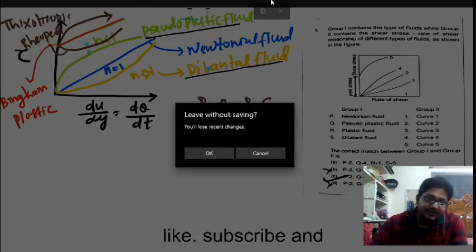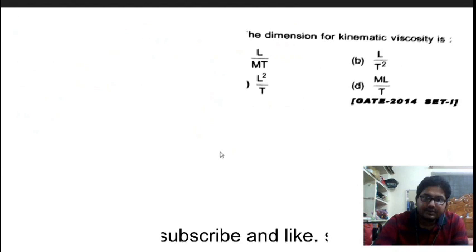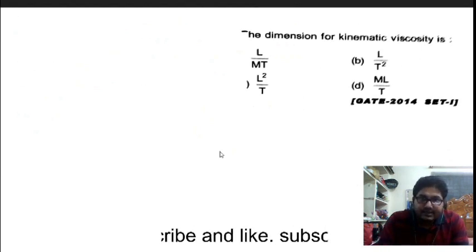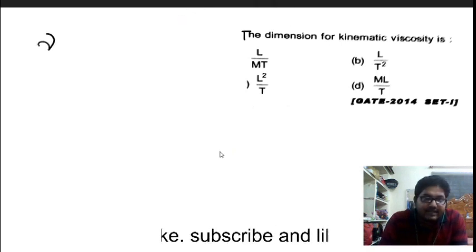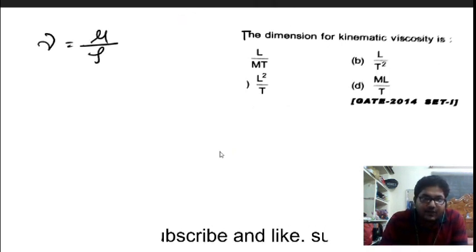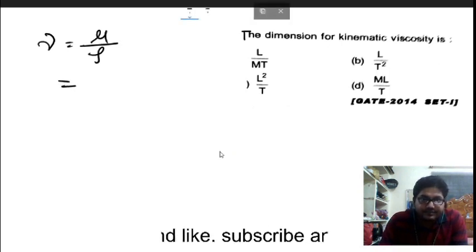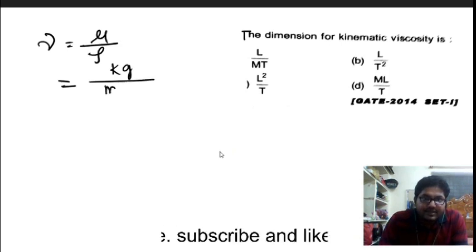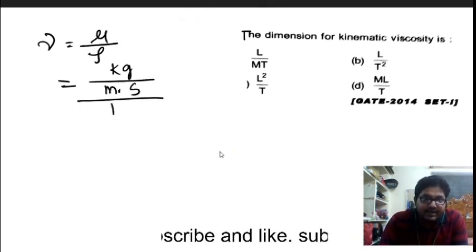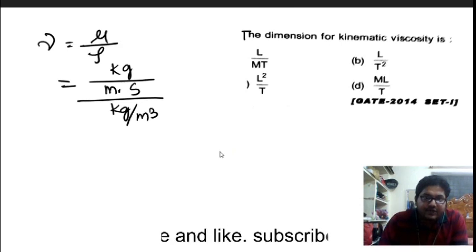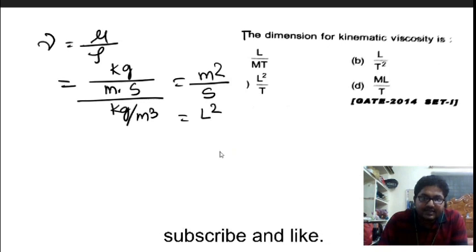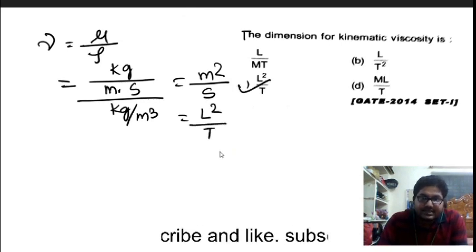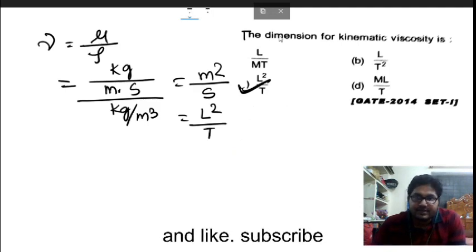Now we have to go to the next question. It is asking for the dimension of kinematic viscosity. Kinematic viscosity is defined as mu by rho. So mu is kg per meter second, divided by kg per meter cube. If you solve, this comes out to meter square per second. So this is length square by time. This is the correct option for kinematic viscosity.